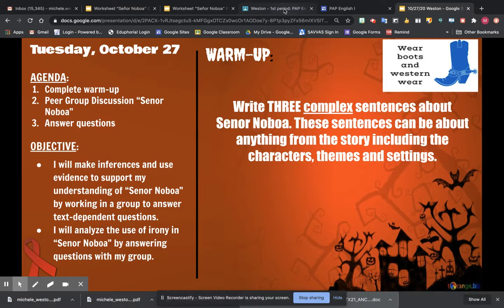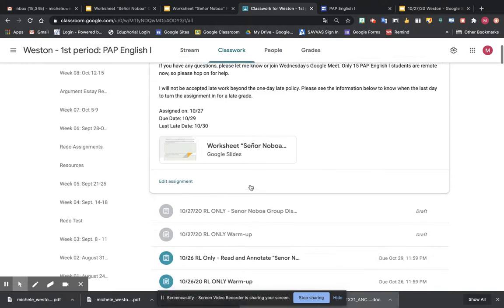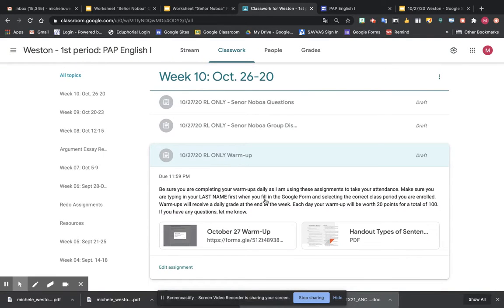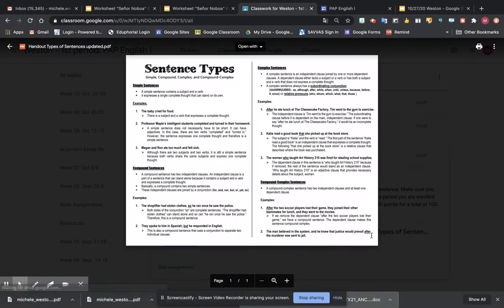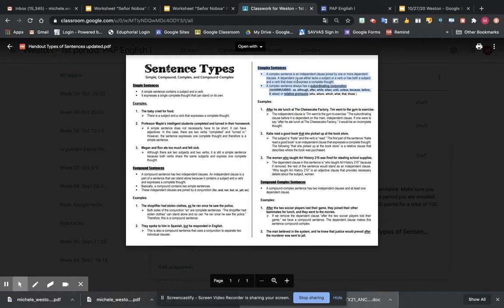So I want to go to Google Classroom and go to this assignment with complex sentences. We weren't doing so good on these. Students were writing more compound sentences and not complex sentences. So I attached this handout again that goes over the different types of sentences: simple, compound, complex, and compound complex. You need to pay attention to right here the description of a complex sentence.